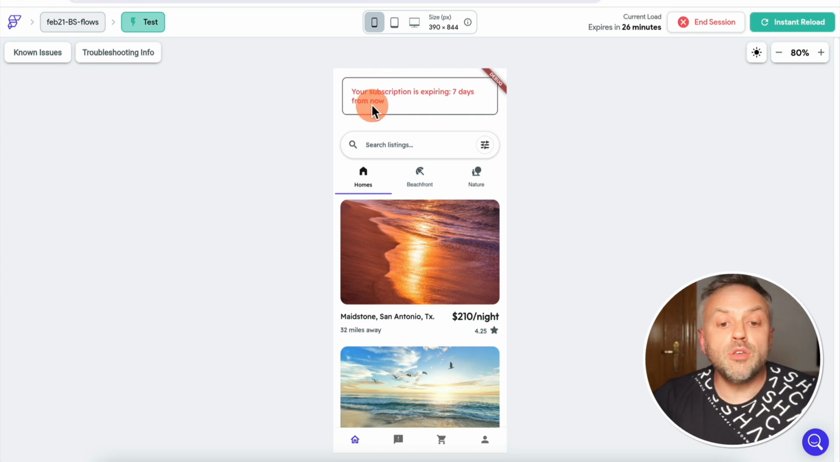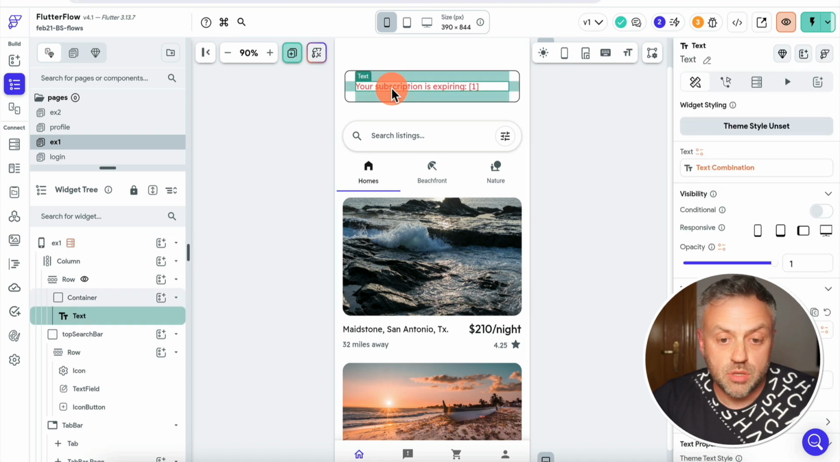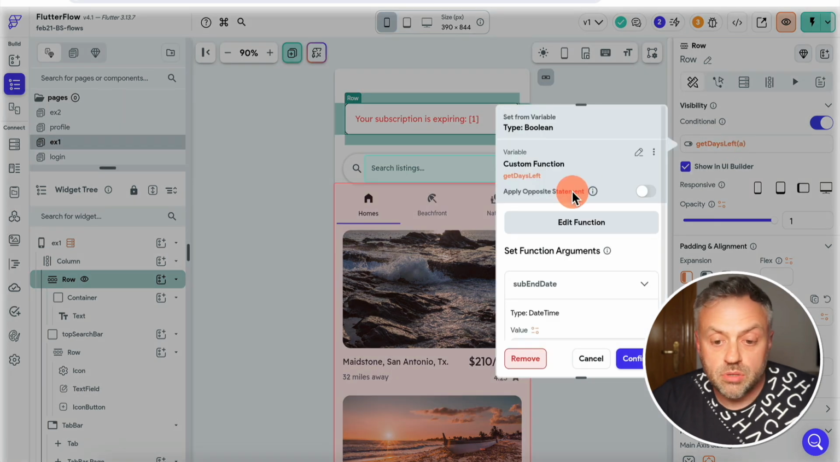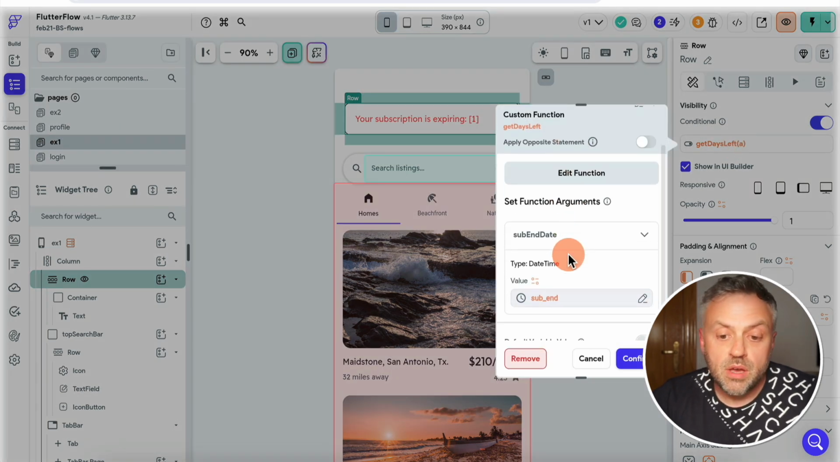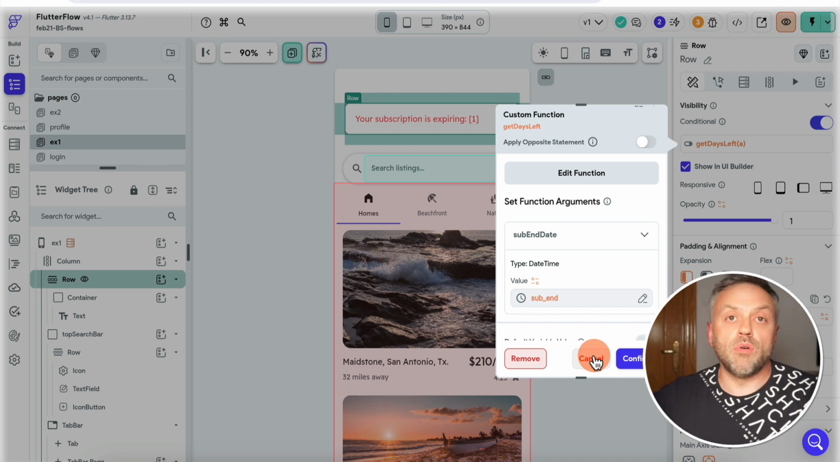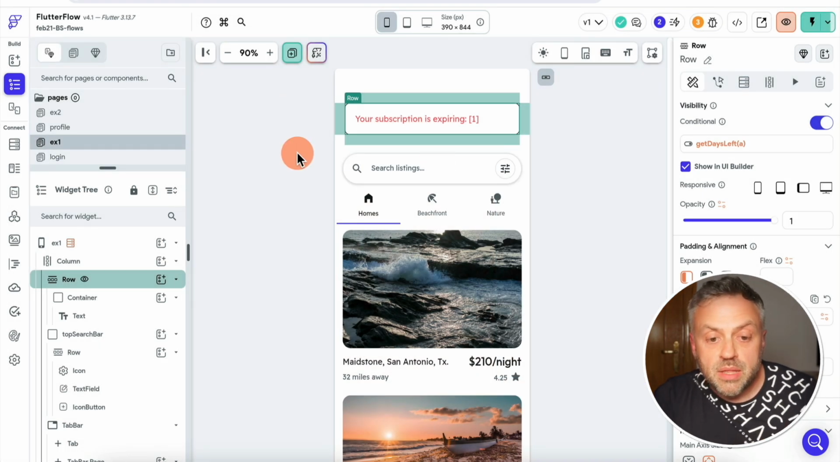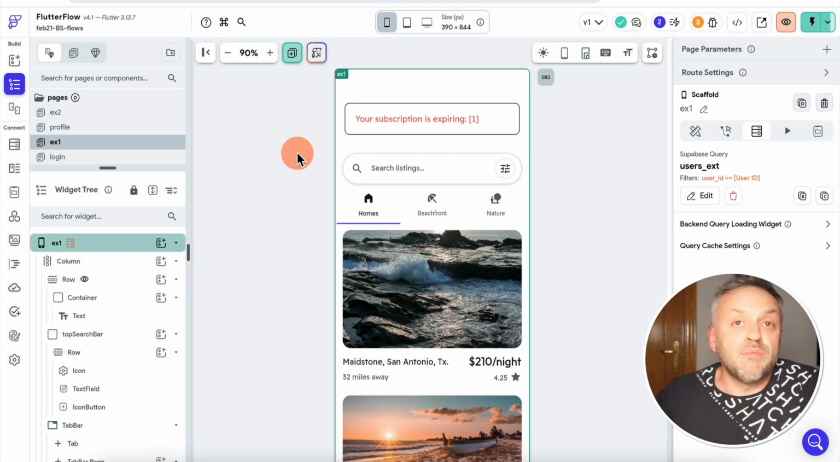Now this is the UI part. So if we go back to our Flutterflow, this is actually the UI. If you come over here, we have this row, and it's done using a conditional functionality. So the user essentially sees this when the end date of their membership is within 7 days, meaning that if their membership ends in like 14 days, they're not going to be seeing this. But if it ends in like 5 days or 3 days, they're going to be seeing this. Now, this is only one half of the feature.